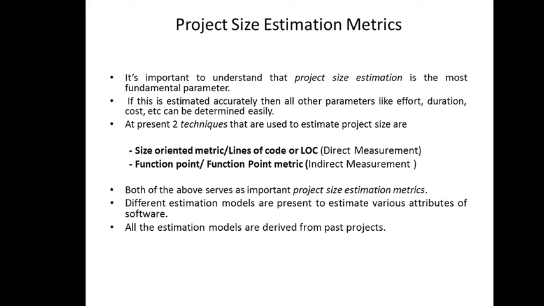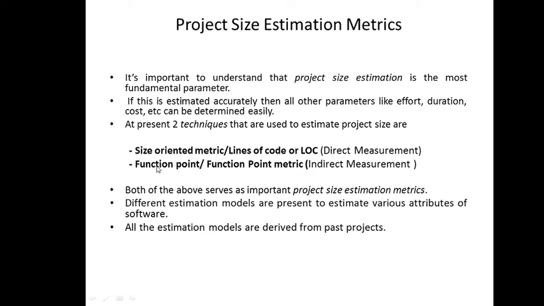So for this, we have two measures actually. First is the size-oriented metrics, the first method, which is based on line of code. Directly you have to count the number of source lines and it will give you how much size your software or the project is going to take. So it's a direct measure. You can count the number of lines.